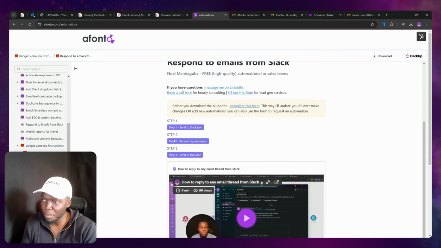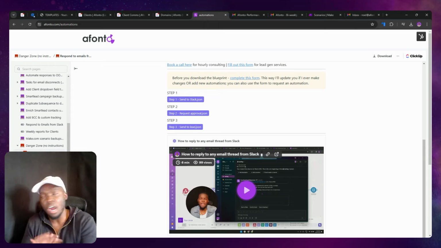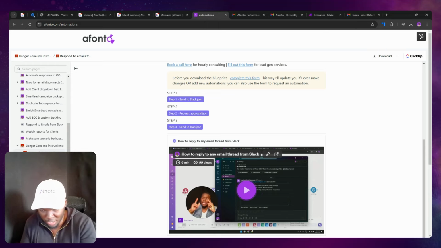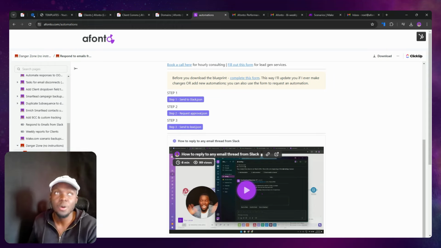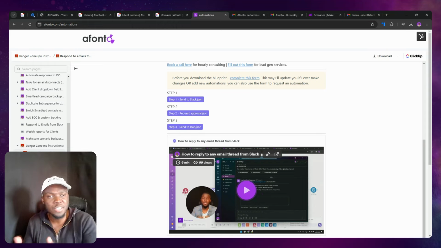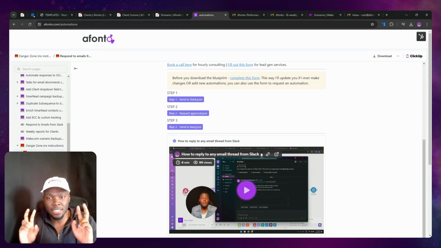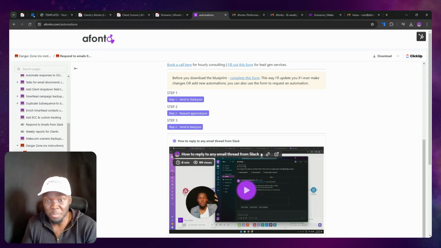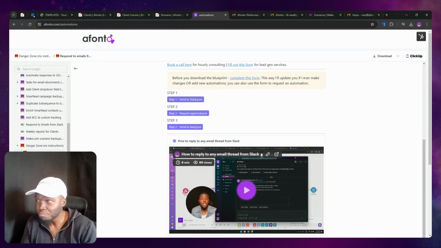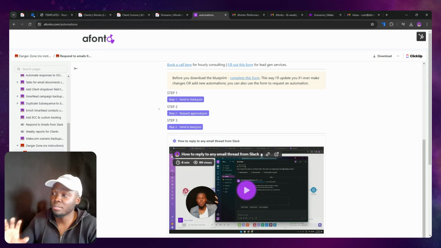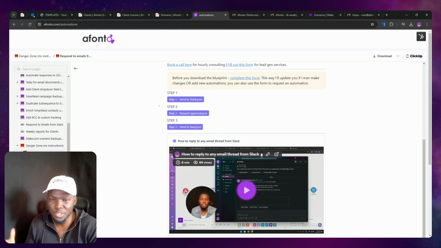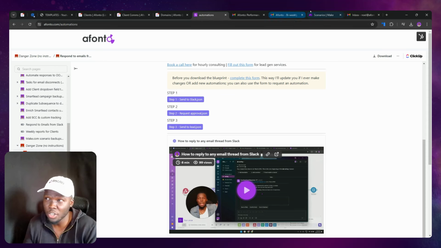It's a 3-step automation, and the end output is that it helps you respond to Smart Lead emails from Slack. The reason I built this is for sales teams who want to collaborate with one another. Now, a lot of the time people want this simply because it's a fancy automation. That's one of the reasons it's bad. I'm going to get into all the other reasons, but I highly discourage them from downloading this because you don't want to actually build any fancy automations.